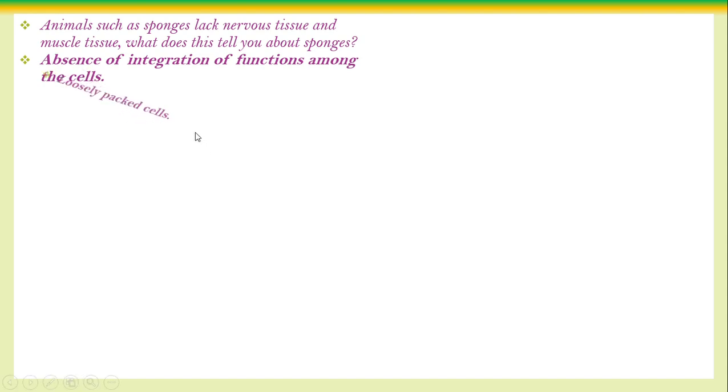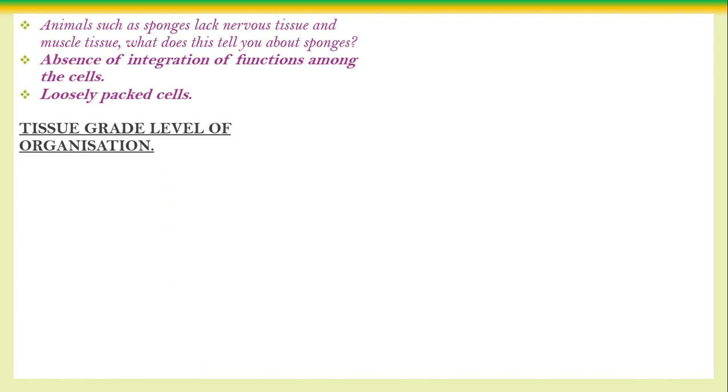Okay, what happens next? Loosely packed cells. Because of the loosely packed cells, the tissue grade organization is absent. So the nervous tissue and the muscle tissues are absent. Because of the absence of the nervous tissue, the integration of functions among the cells is not possible. That is what we should say. Next level: tissue grade level of organization.